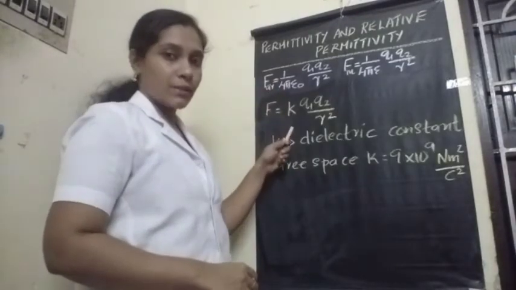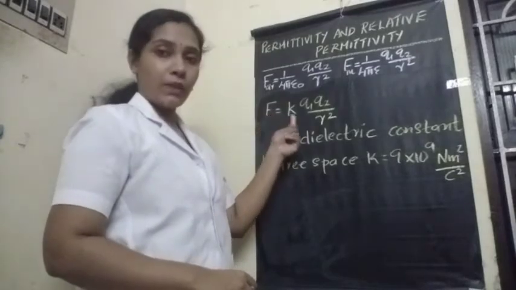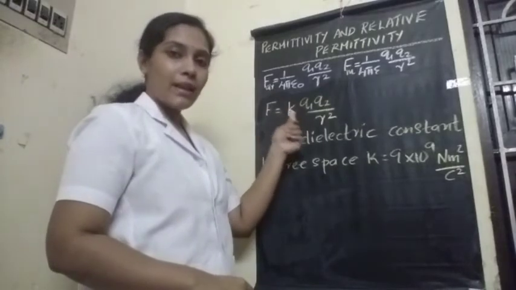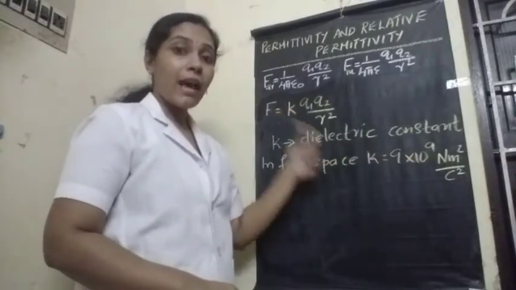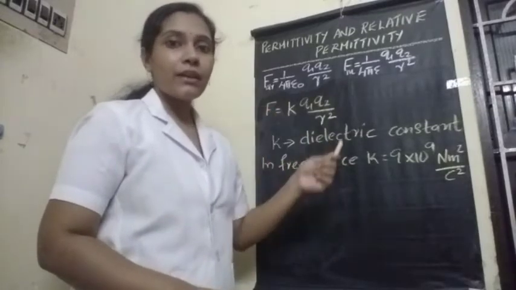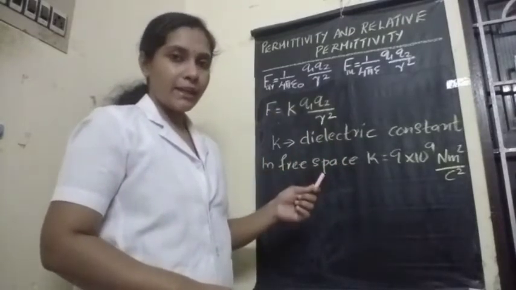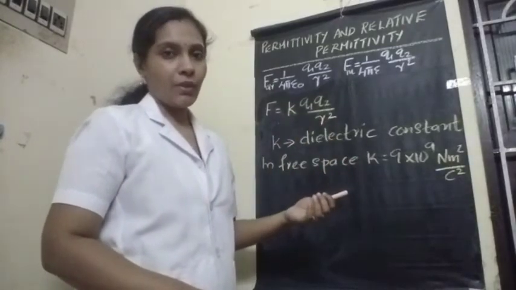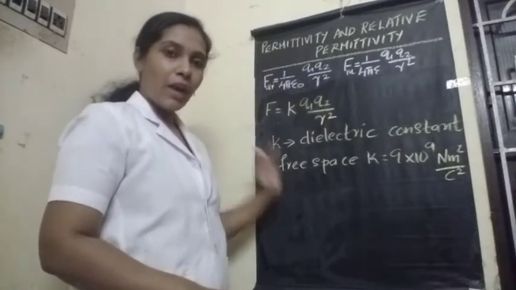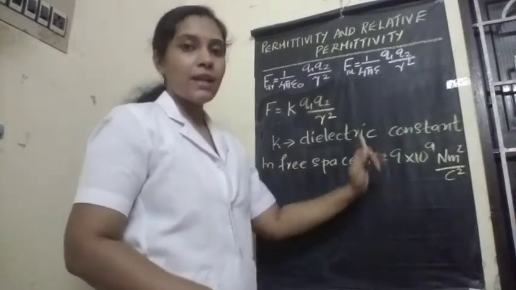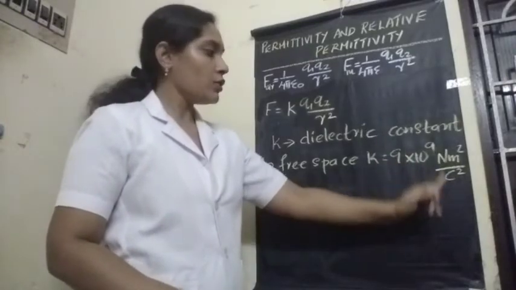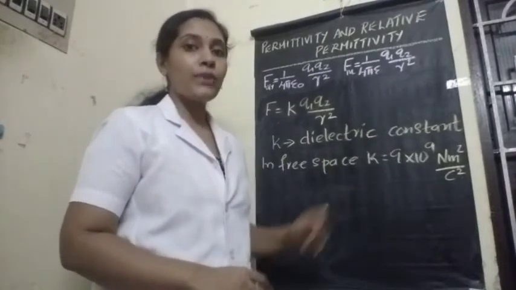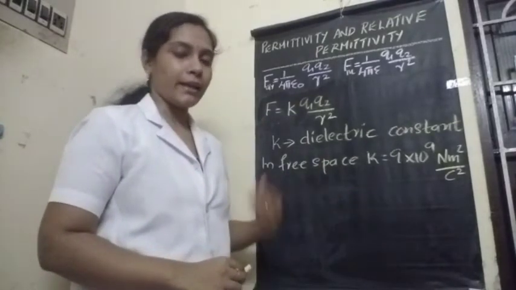Here we can rewrite this expression using this equation: F is equal to K into Q1 Q2 by R square. Here the constant K is called the dielectric constant and this dielectric constant depends upon the characteristics of the medium. For different media the value of K will be different. In free space we have seen the value of K is 9 into 10 raised to 9 Newton meter square per Coulomb square. That is the value of K in free space or vacuum or air.